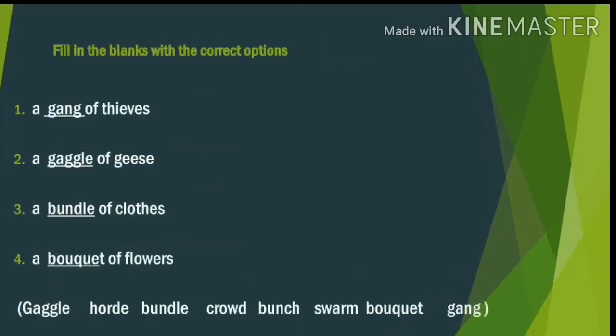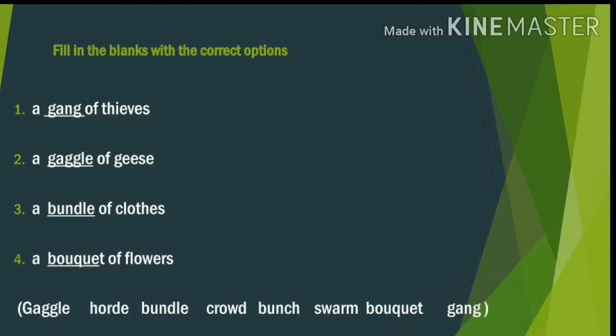See the first one. A gang of thieves. Second one is a gaggle of geese. Answer for the third one is a bundle of clothes. Fourth one is a bouquet of flowers. Yes, everything is right. In your book, you write the answers in pencil.